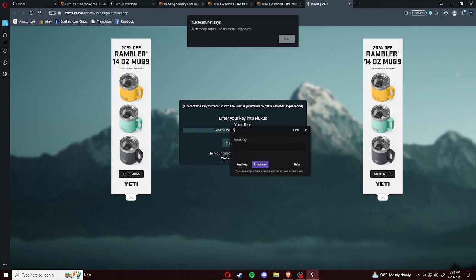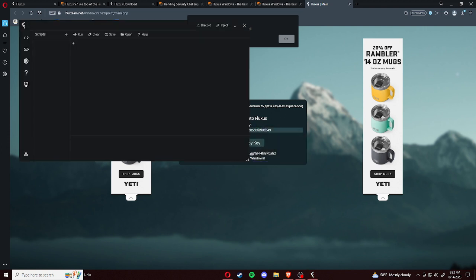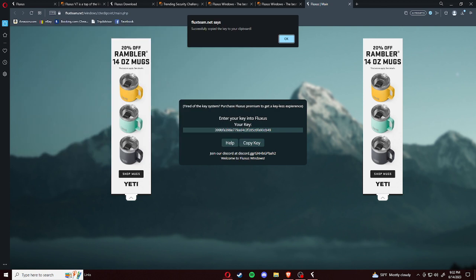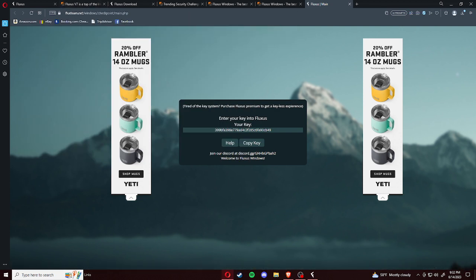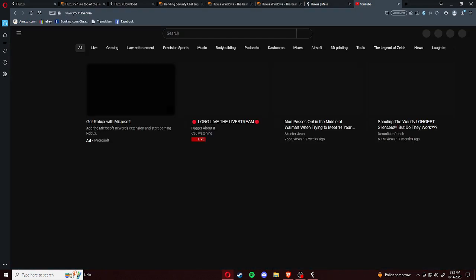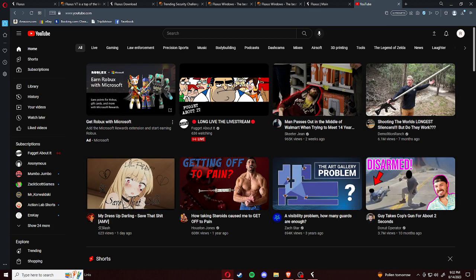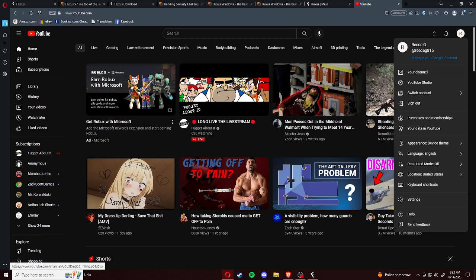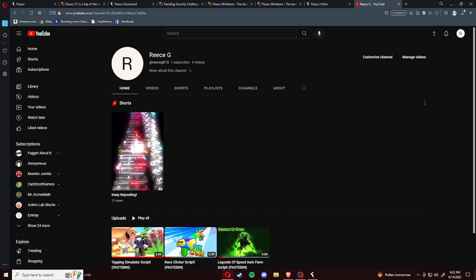So now you copy this key, you open back up Fluxus, you paste in the key, and you click enter key. Now you have Fluxus. So now that you have Fluxus opened, you're going to want to find my script. So you can find my script by going to YouTube, go into my page, which, you know, you're watching this video, it'll be a whole lot easier to find my page.